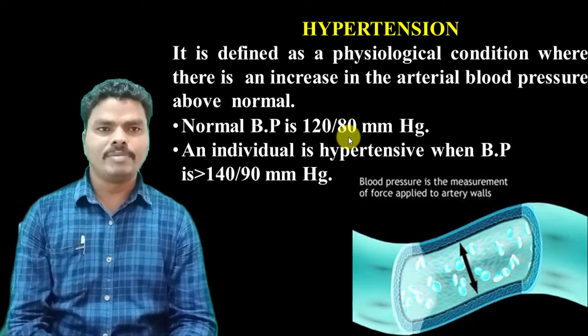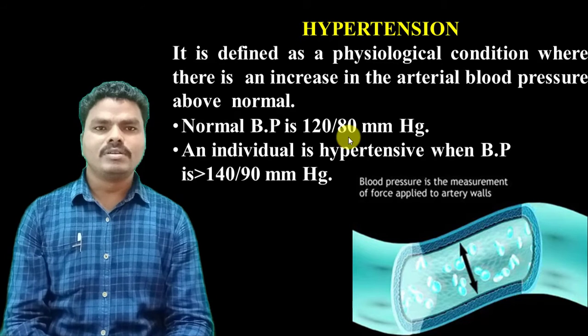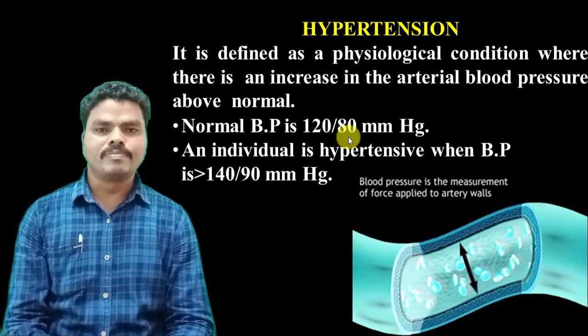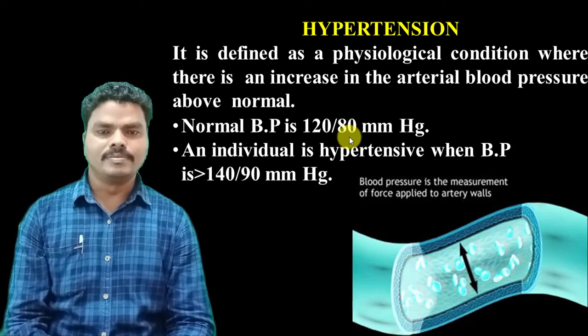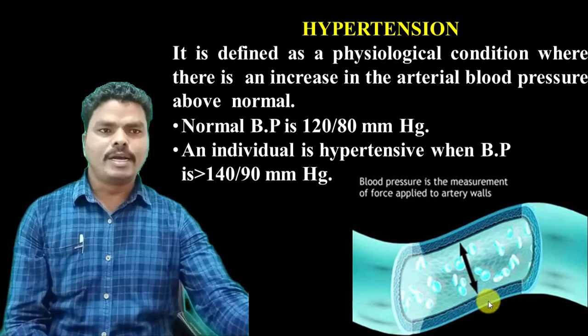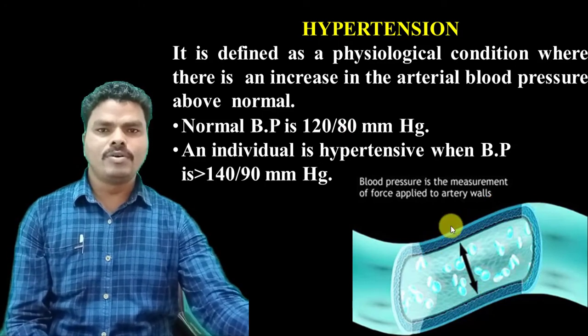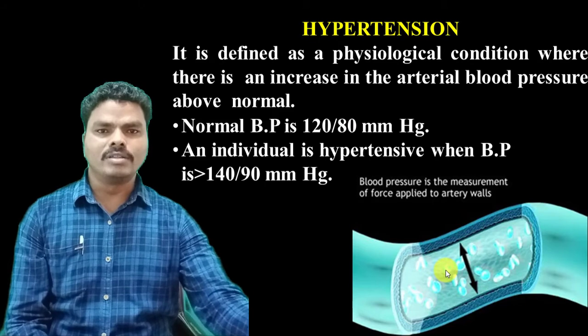In that 120 by 80, 120 represents the systolic blood pressure and 80 is the diastolic blood pressure. When a person develops blood pressure greater than 140 by 90 mmHg, then we can say that the person has hypertension. And here the blood pressure is nothing but the force applied on the artery walls.